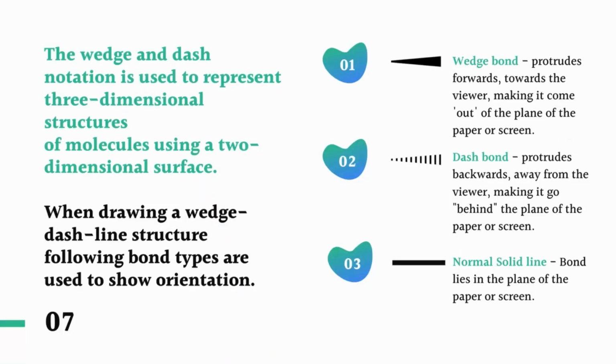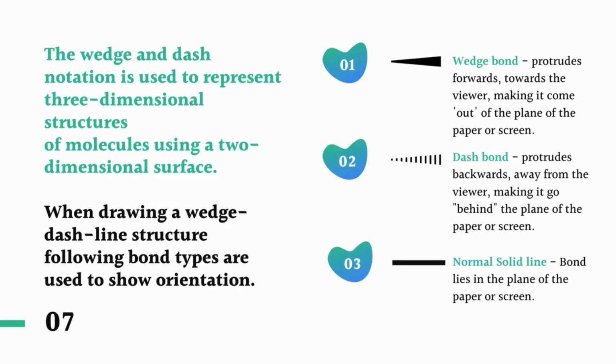The wedge and dash notation is used to represent the three-dimensional structures of molecules using a two-dimensional surface, like a paper.